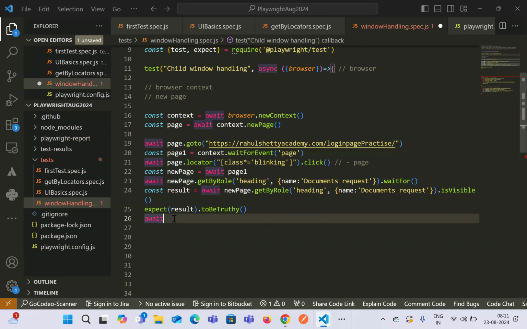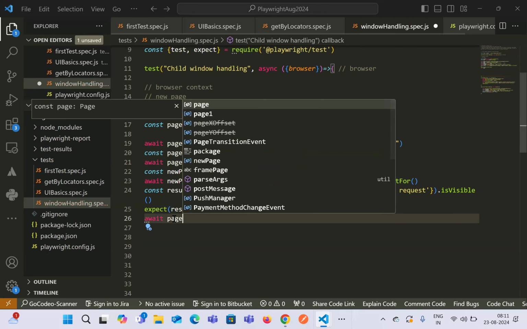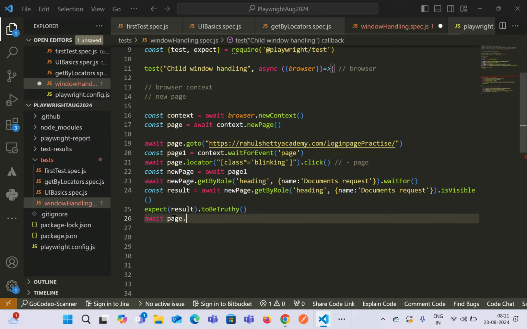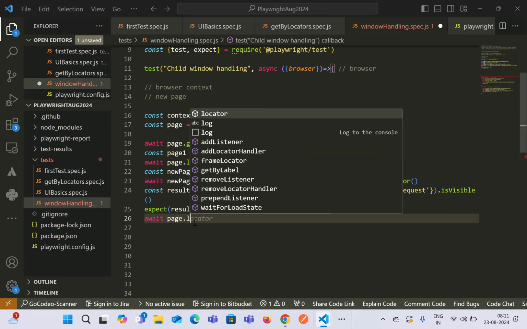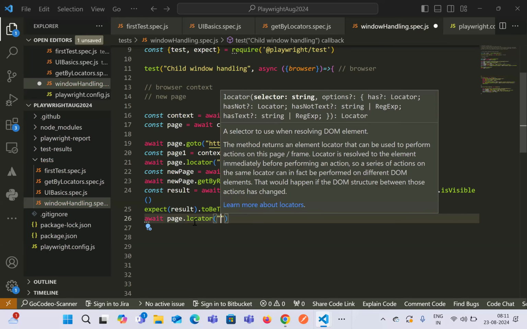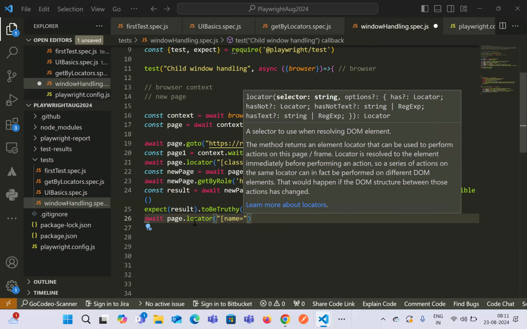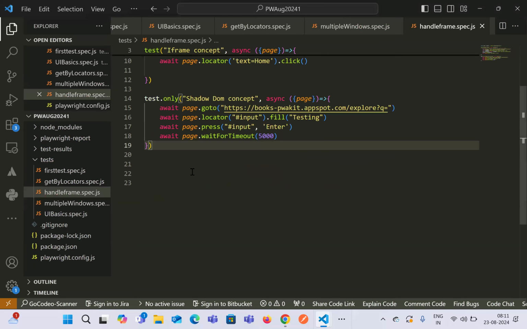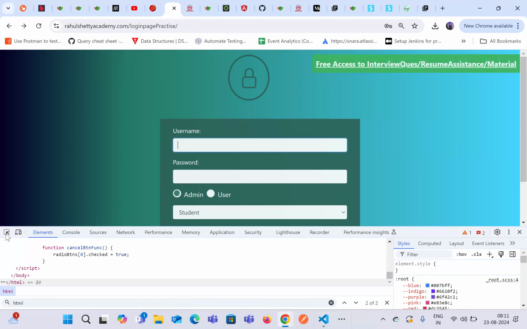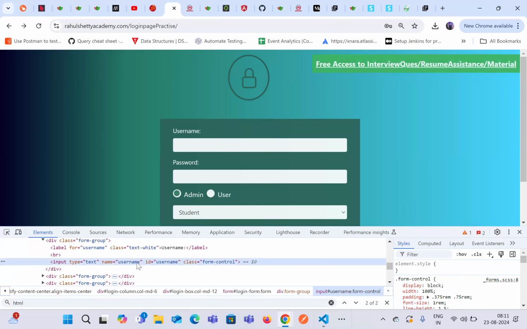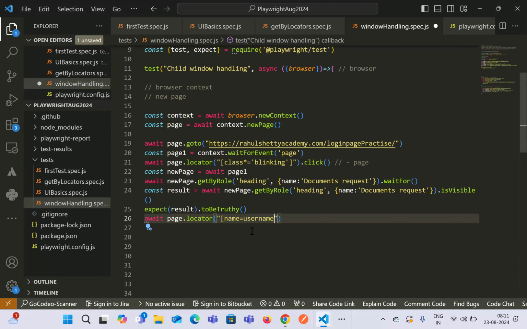Now let's say if we have to move back to the original page, then we again have to go back to the page that we were originally using to launch the URL. That means again we have to go back to the page and then write a locator, and the value we had seen was name equals to... So is it name equals to user? Okay. So you can just give name equals to username.